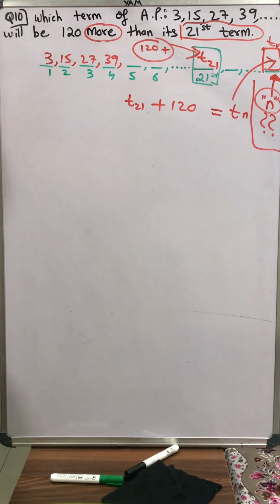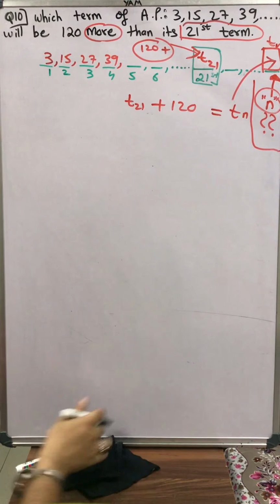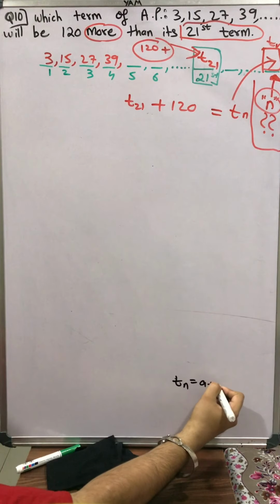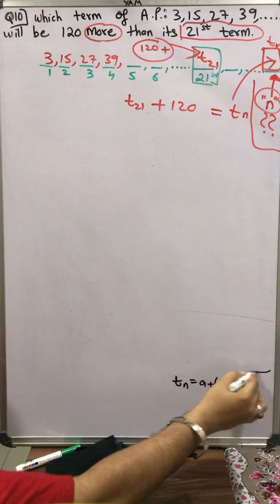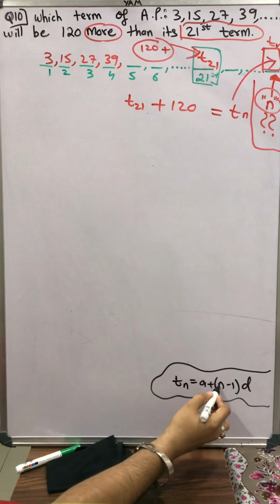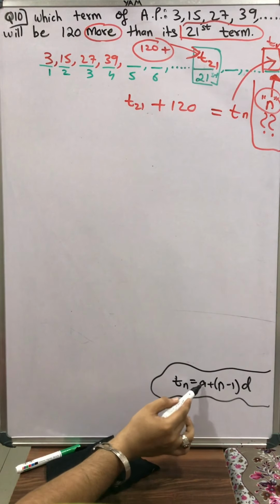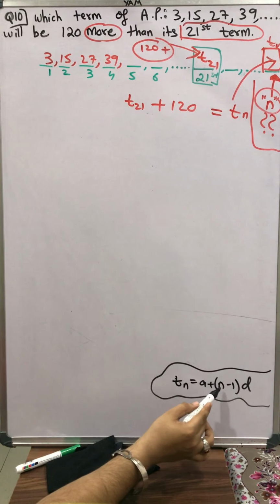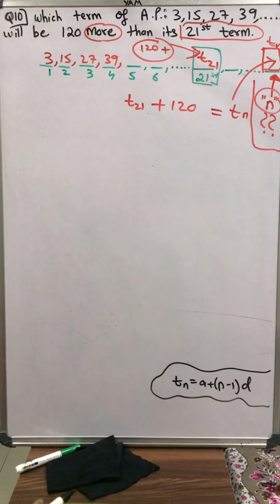OK, now what is the formula we are dealing with? See, I'm writing the formula at the end of the board. Our formula is Tn is equal to A plus (n minus 1) into D. This is our formula for finding the nth term. Tn is the value of the nth term, A is the first term, n is the order number of the term we are talking about, its sequence number, minus 1 into D. D is the common difference.